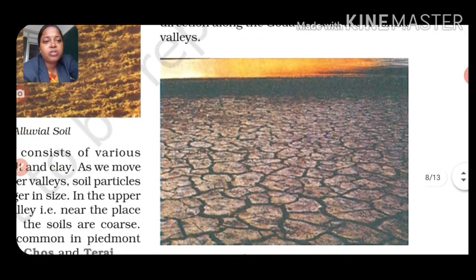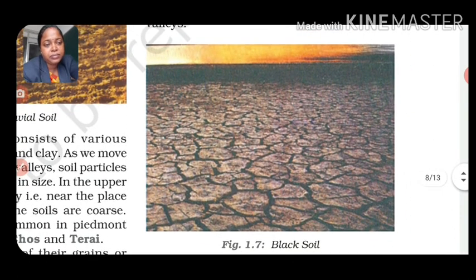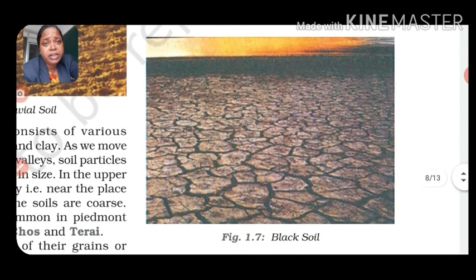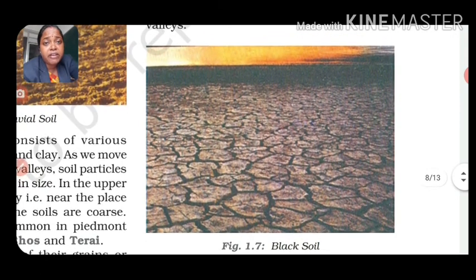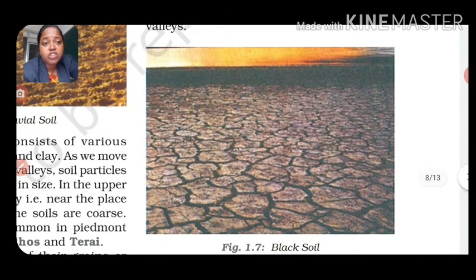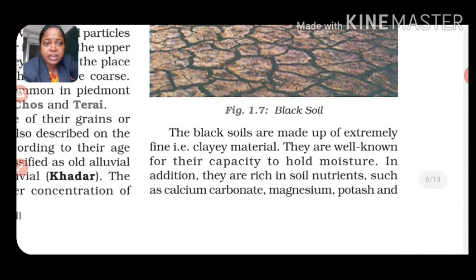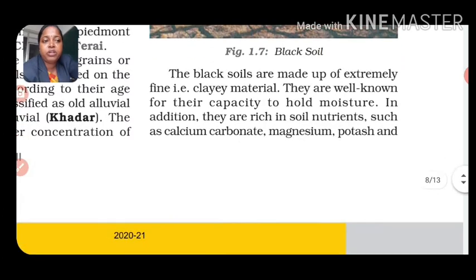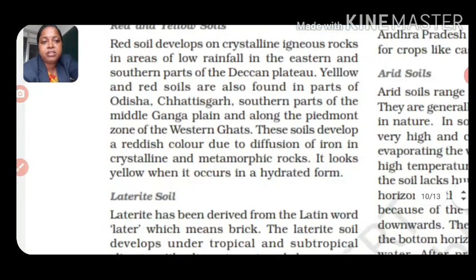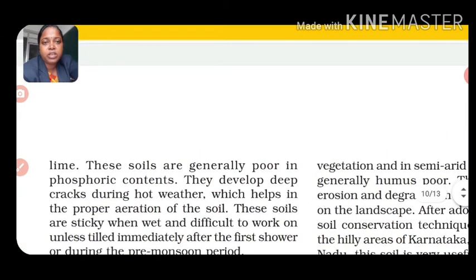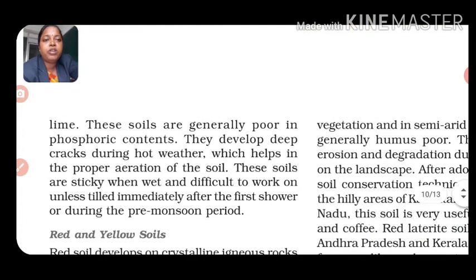The black soil looks like this. See, even the black soil does not have that much fertile quality because lava particles are mixed with that soil. The black soils are made up of extremely fine clay material. They are well known for their capacity to hold moisture. In addition, they are rich in soil nutrients such as calcium carbonate, magnesium, potash and lime. These soils are generally poor in phosphoric content.